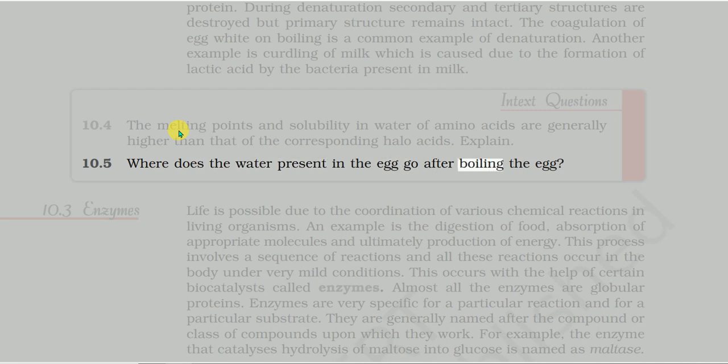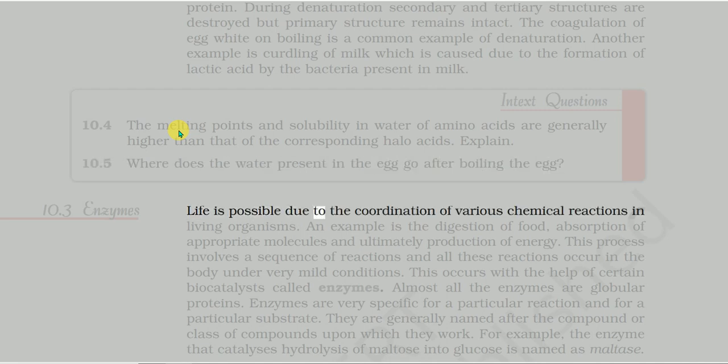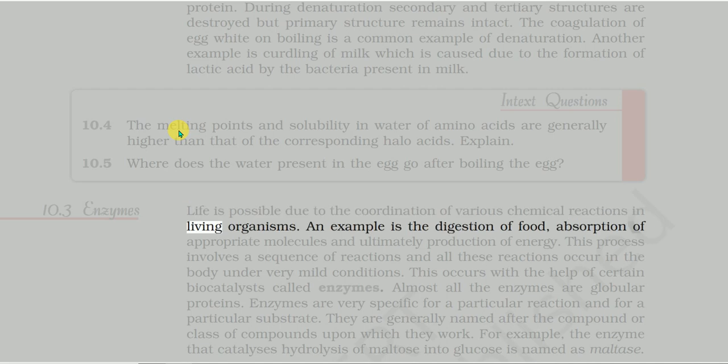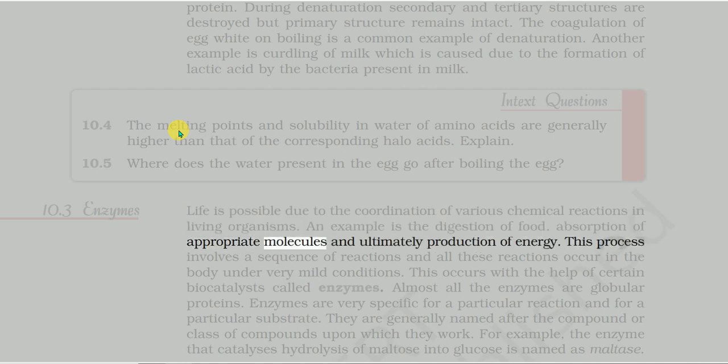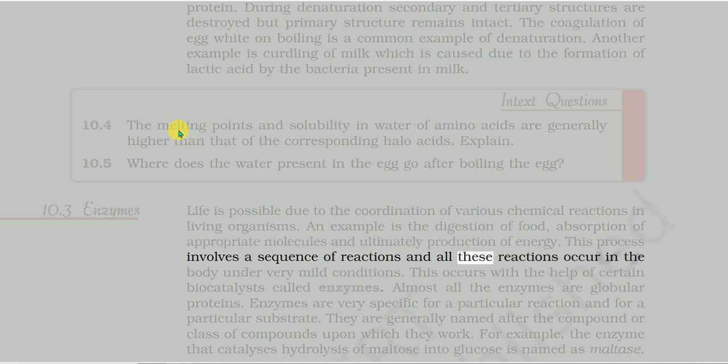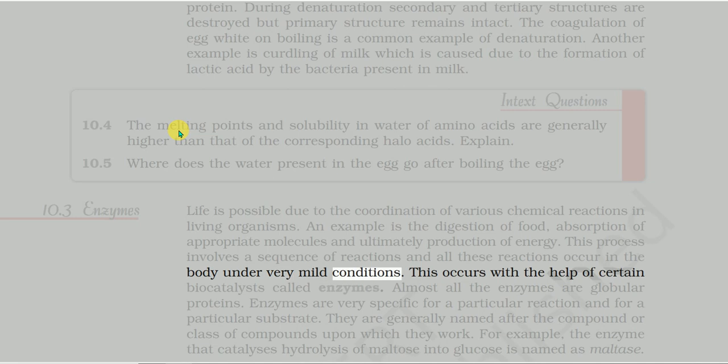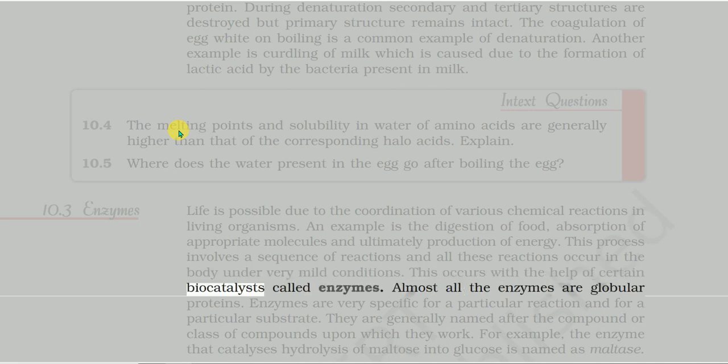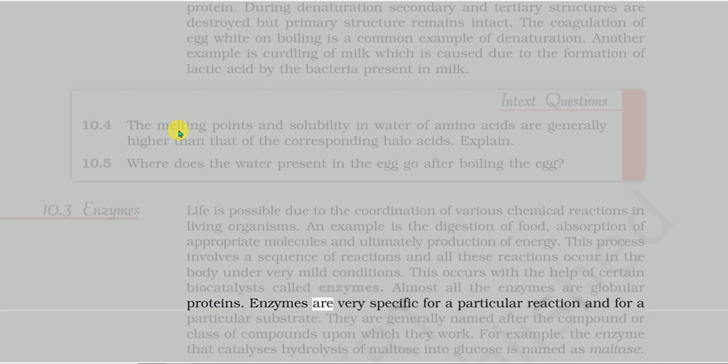Life is possible due to the coordination of various chemical reactions in living organisms. An example is the digestion of food, absorption of appropriate molecules, and ultimately production of energy. This process involves a sequence of reactions, and all these reactions occur in the body under very mild conditions. This occurs with the help of certain biocatalysts called enzymes. Almost all the enzymes are globular proteins. Enzymes are very specific for a particular reaction and for a particular substrate.